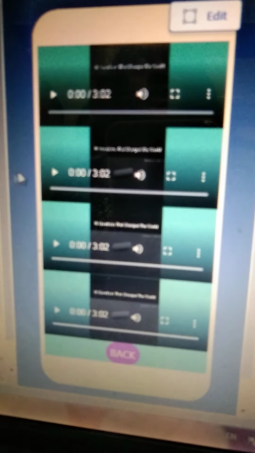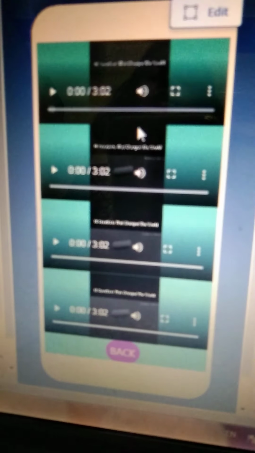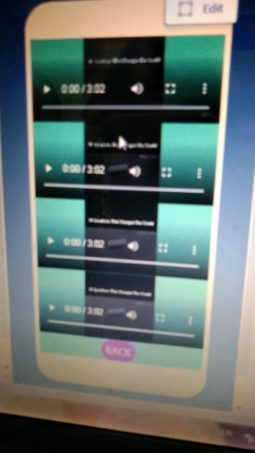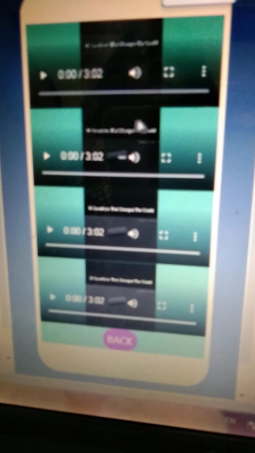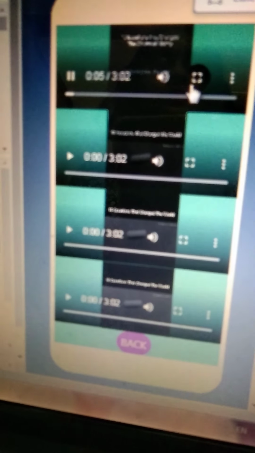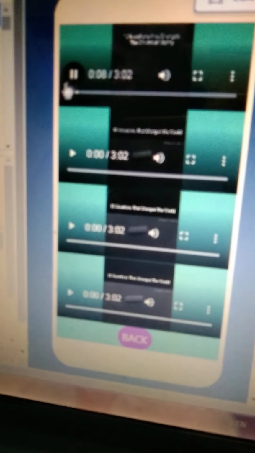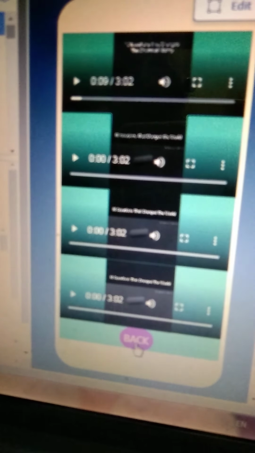Next is AR videos. AR videos are augmented reality videos. They are animated and 3D, so that it'll be really helpful for the students to remember the lessons. For example, I'll play something. As I showed you, it can also be shown on full screen, and it's like this. You can pause, you can go anywhere, and that's it. We'll go back. We completed all this, and the remaining part is dictionary.